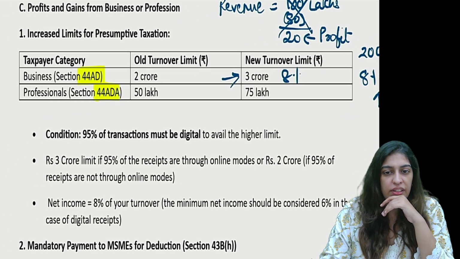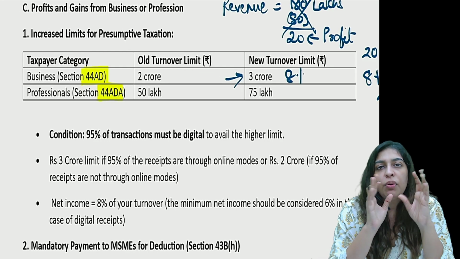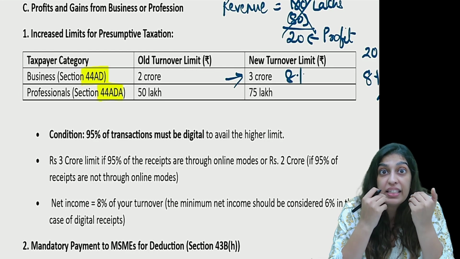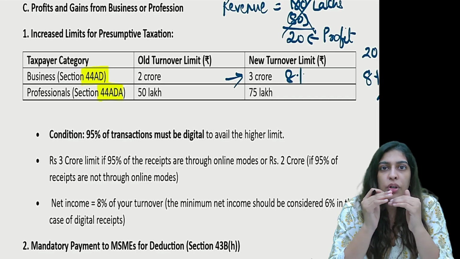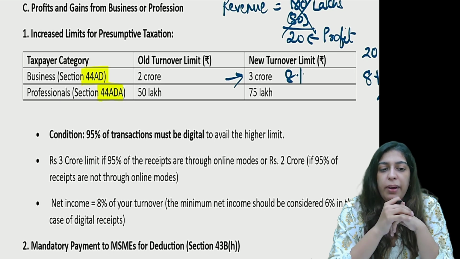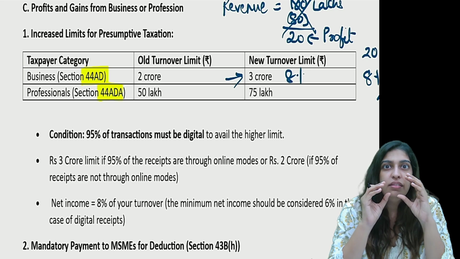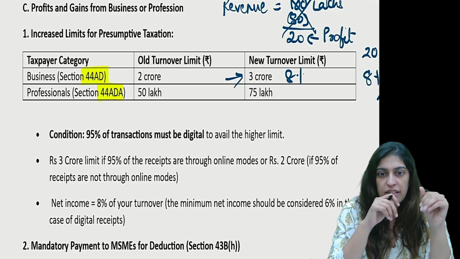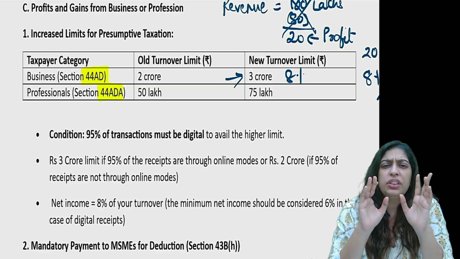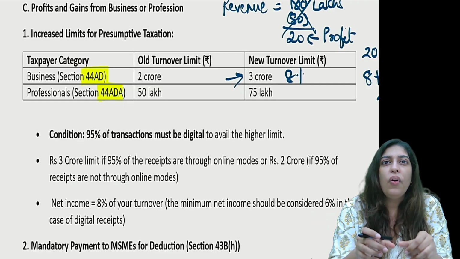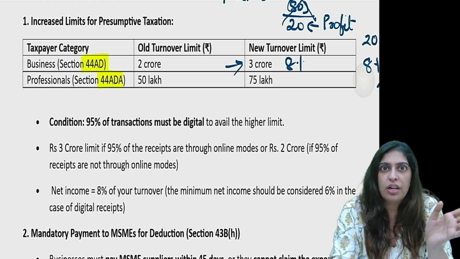Okay, now if you are a professional, then earlier the limit was 50 lakhs. If my revenue, my receipts, is up to 50 lakhs, I could take the benefit of this. So just pay tax on 50% as my net receipts, and the remaining 50% show as expense. Now they have made it 75 lakhs. So if I'm earning up to 75 lakhs, no tension, only declare half of it as expense, and on the remaining half pay your tax.